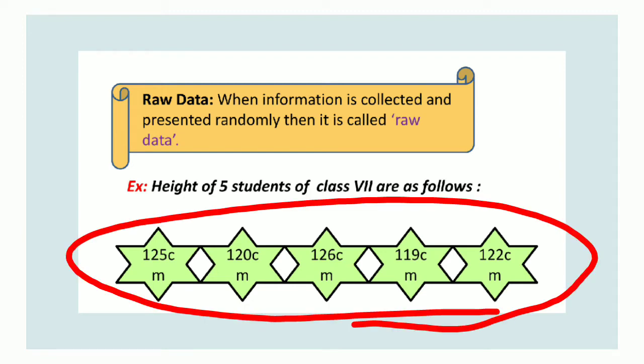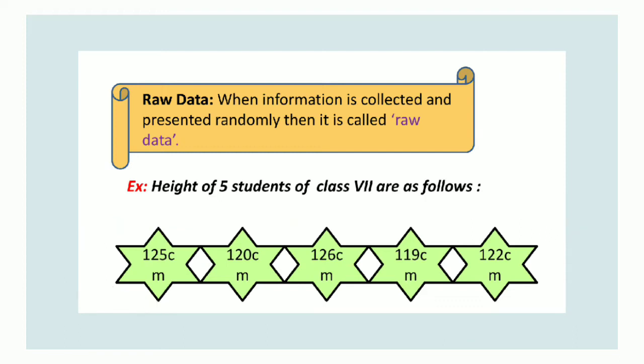Example, height of 5 students of class 7 are as follows: 125 centimeter, 120 centimeter, 126 centimeter, 119 centimeter, 122 centimeter. These are the data of height of 5 students of class 7. So this data is not sorted, not grouped, or not ordered. Okay. So these types of data are called raw data.